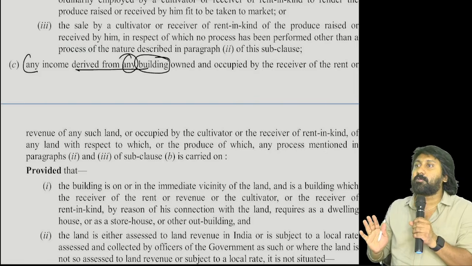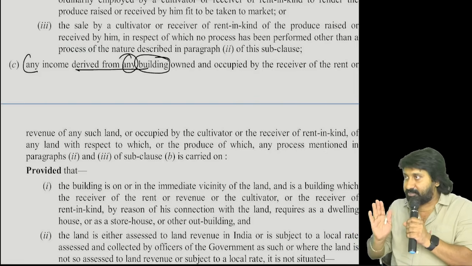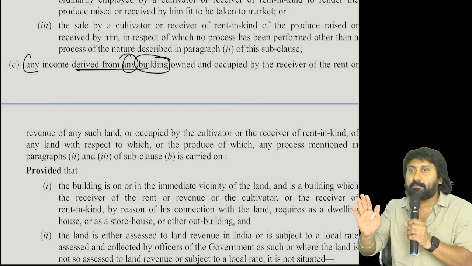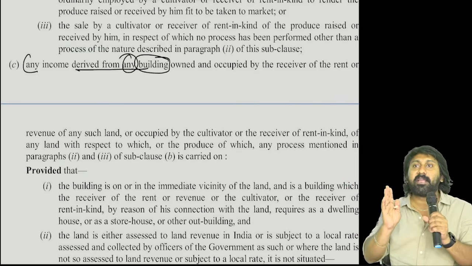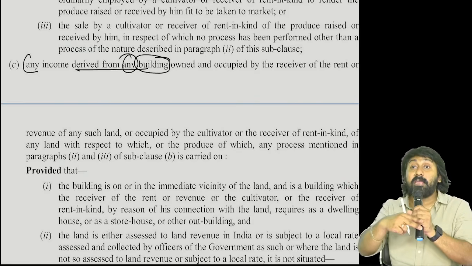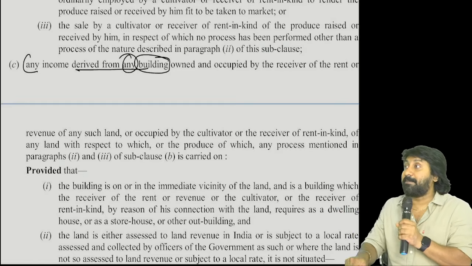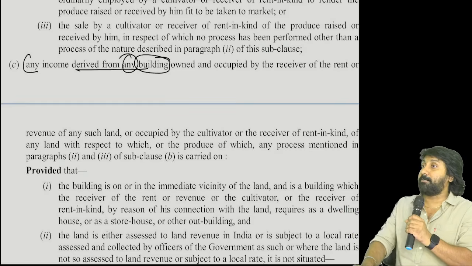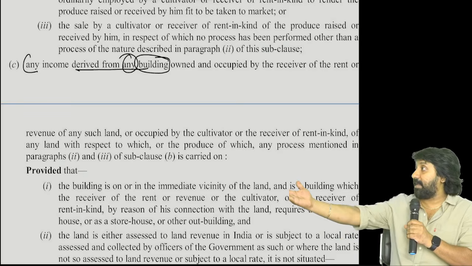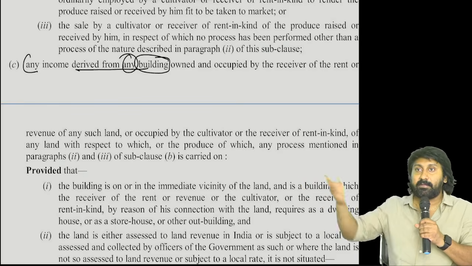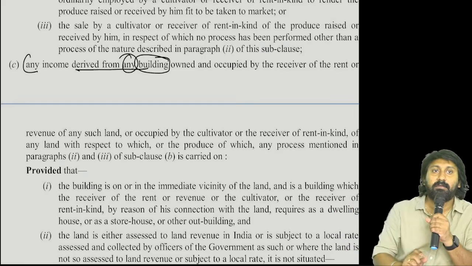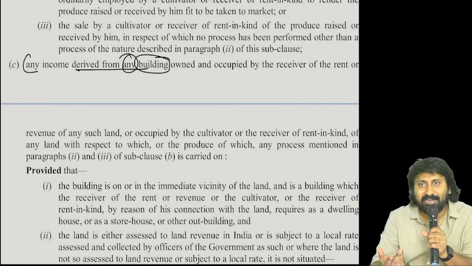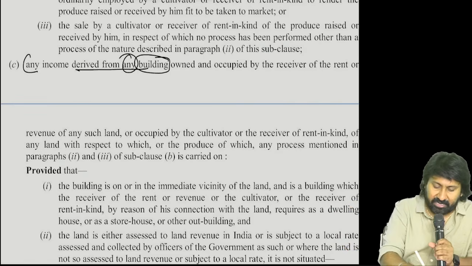Building here represents a structure. Walls should be there, roof should be there, protection by a door should be there. This is called a building. That's why they did not use the word building, they use the words any building. Because people will say building should be constructed by cement, brick, whereas this is made of mud. Everything is a building. That's why they use the word any. Are you understanding or not?